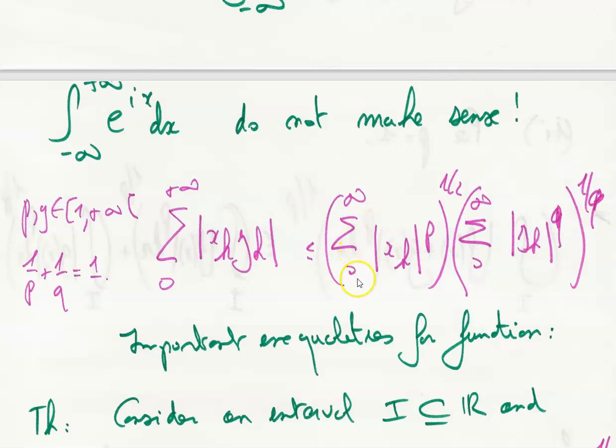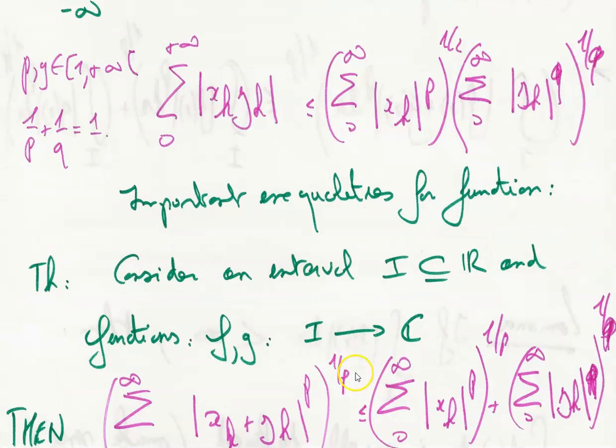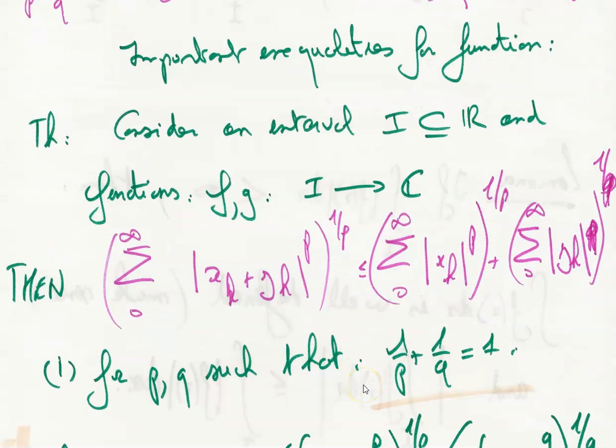So the sum of the absolute value of x_k to the power p, all to the power 1/p, for the first one, multiplied by the infinite sum from 0 to infinity of the absolute value of y_k to the power q, all to the power 1/q. Okay, this is an important inequality for functions.